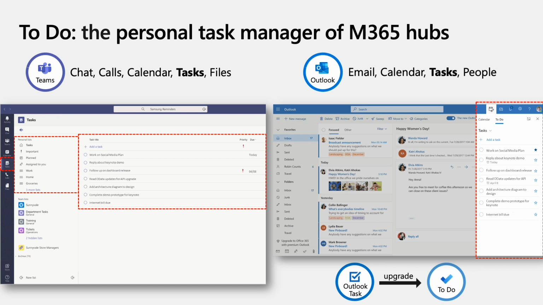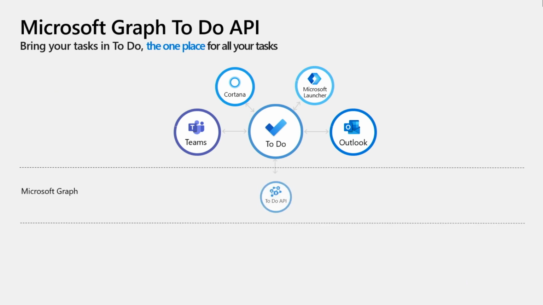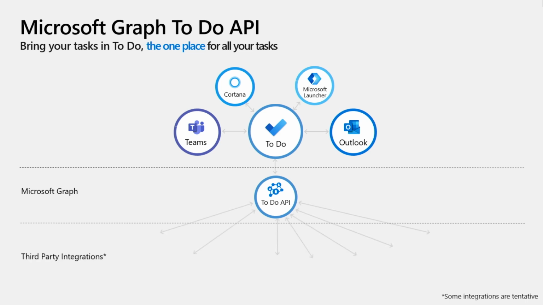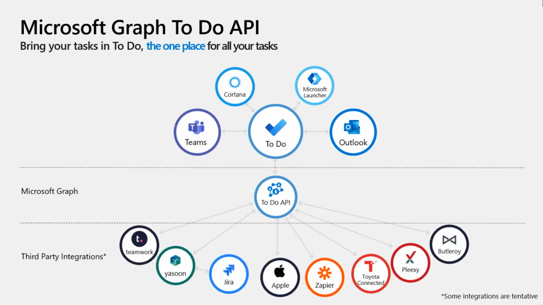So as developers, when you integrate with To Do, you can reach hundreds of millions of M365 users. That's why we are introducing Microsoft Graph To Do APIs, which would enable partners like you to bring your users' tasks in To Do. And these are some early partners with whom we are discussing possible integrations. Now, let me invite my colleague and friend, Vasant Kumar Tiwari. He will talk about the API details. Over to you, Vasant. Thank you, Rohit.